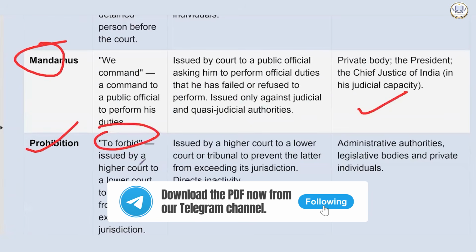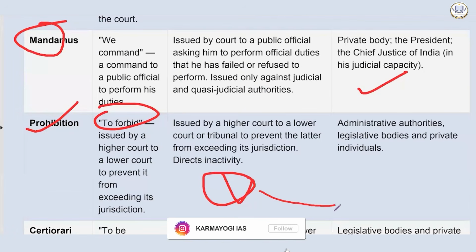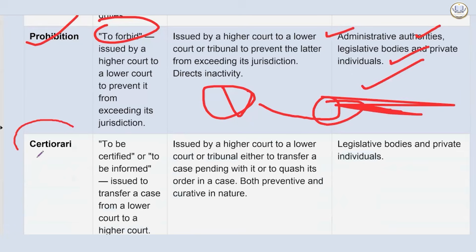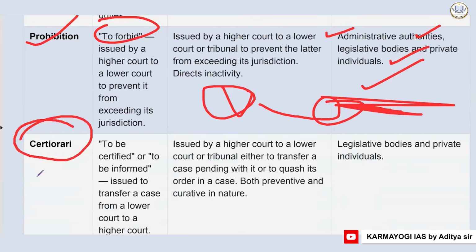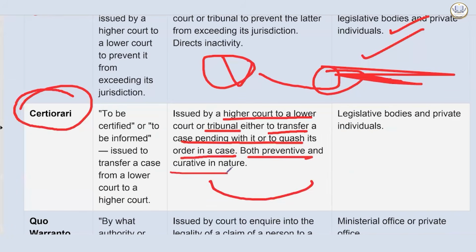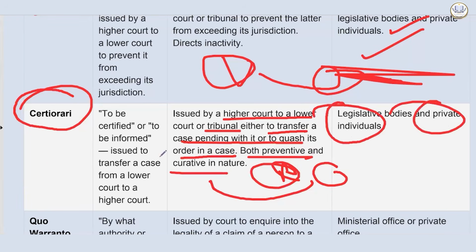So it is to forbid. It is issued by a higher court to a lower court to prevent it from exceeding its jurisdiction. But it cannot be issued against administrative authorities, legislative bodies, and private individuals. Then we have certiorari. Certiorari means to be certified or to be informed. It is for transferring a case from a lower court to a higher court. It is issued by a higher court to a lower court or tribunal, either to transfer a case pending with it or to quash its order in a case, both preventive and curative in nature. It can be preventive as well, it can be curative as well. It cannot be issued against legislative bodies and private individuals.